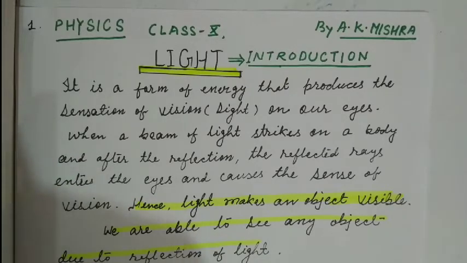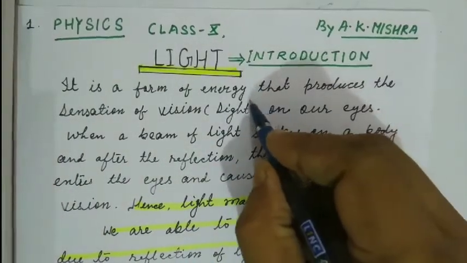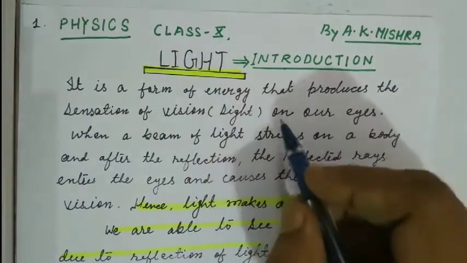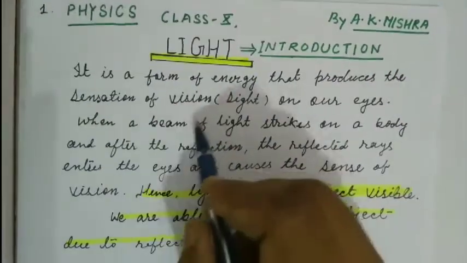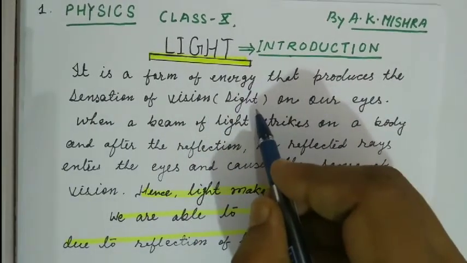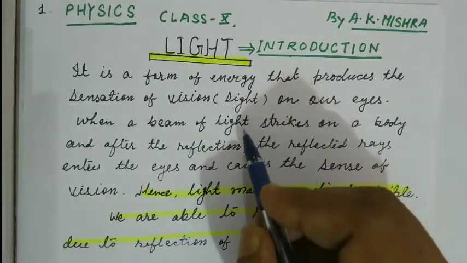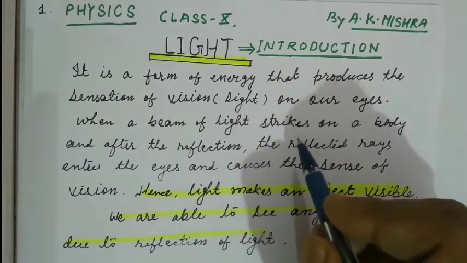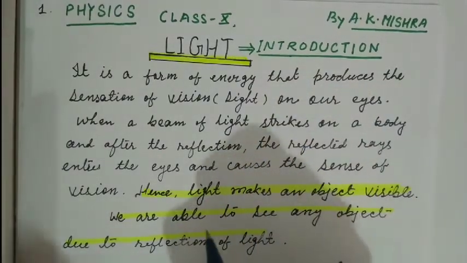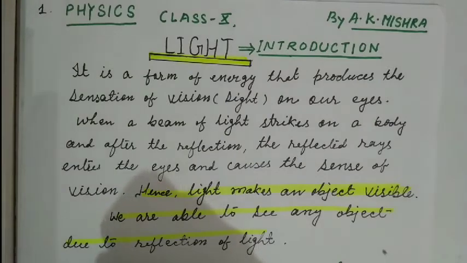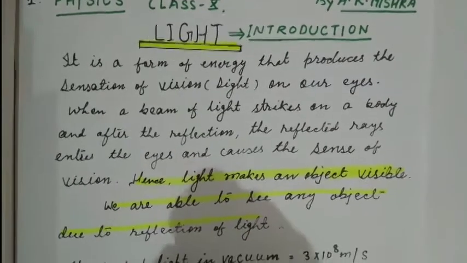Hence we can say that light is defined as a form of energy that produces the sensation of vision of an object, or sight of an object, in our eyes. When a beam of light strikes a body, the reflected rays enter the eyes and cause the sense of vision.